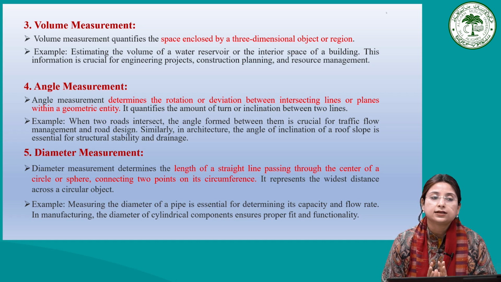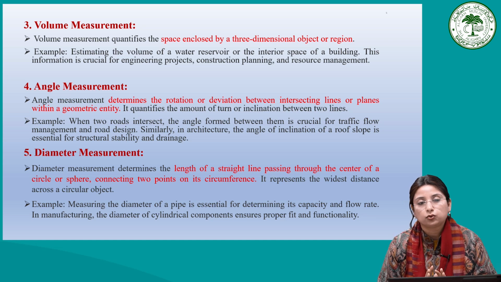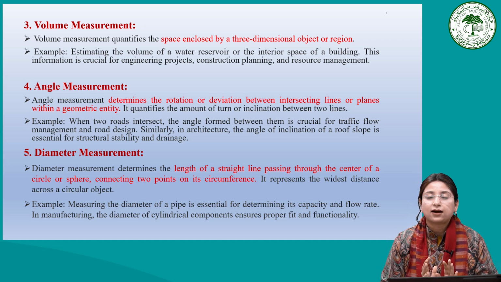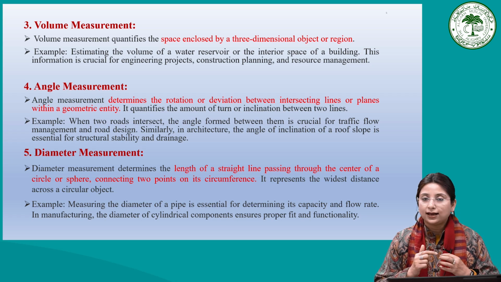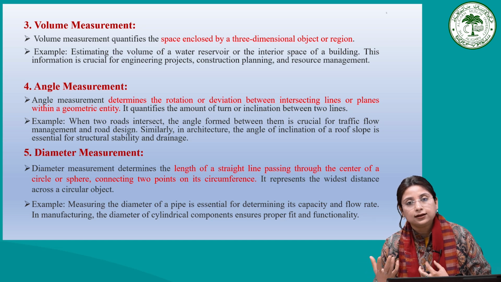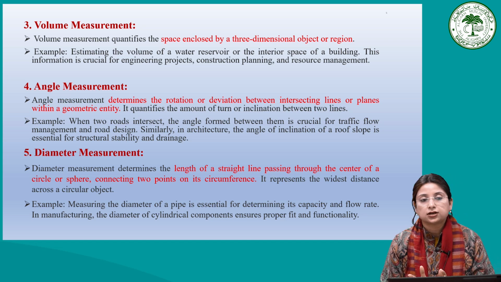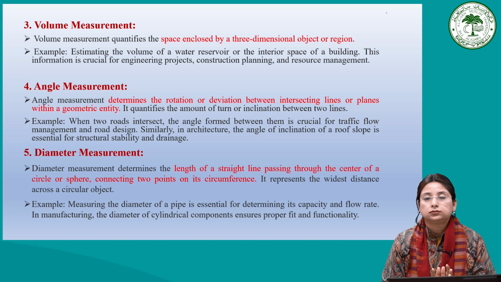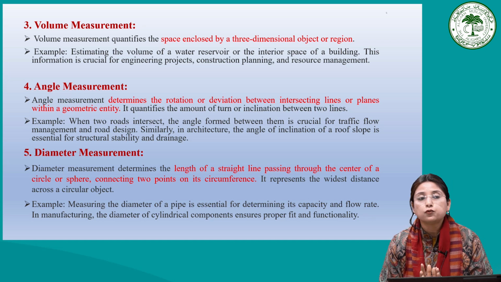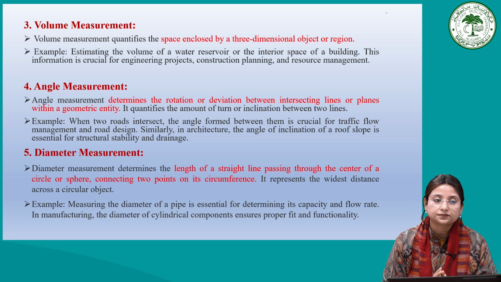For example, when two roads intersect, the angle formed between the two roads is very important for traffic flow management. Based on the set criteria for the angle, we can say whether the traffic can flow easily or will face some difficulty. This is very important in network analysis and in architecture, to find the angle of inclination of a roof slope, which is essential for the structural stability of any building.